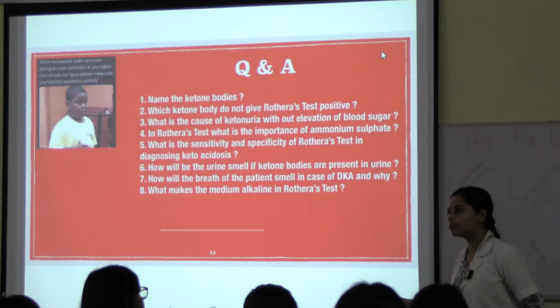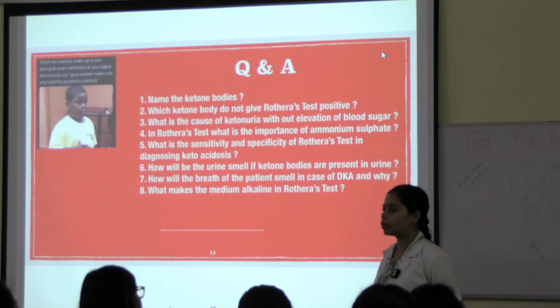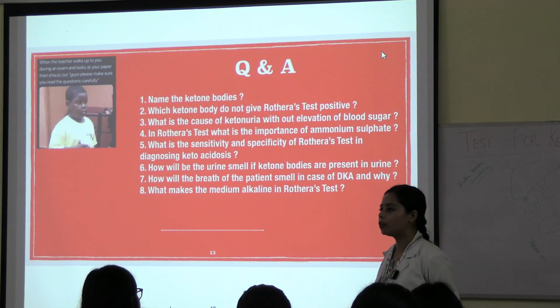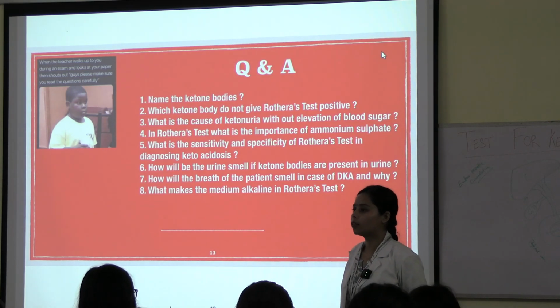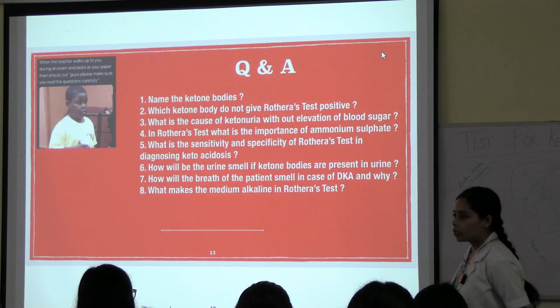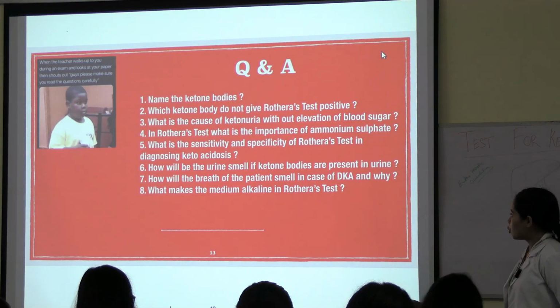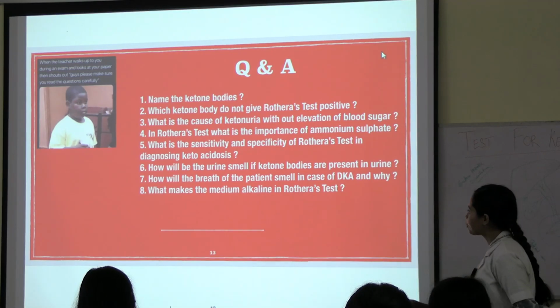In what cases can we see ketone bodies? At the beginning, when I came, I said starvation. So the cause of ketonuria without elevation of blood sugar could be starvation.